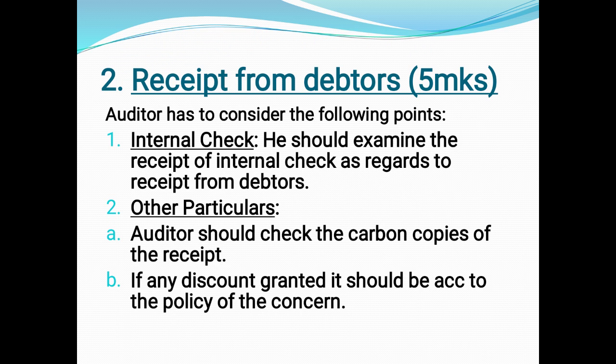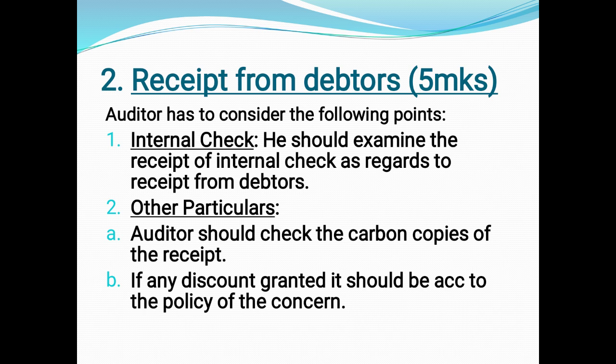Okay, then comes receipt from debtors. This again is really very important. You can expect it for 5 marks or in your 15 marks section as well. As regards receipt from debtors, the auditor should check the following points. Again, the first thing over here is he should check the internal check. He should examine the receipt of internal check. What are the guidelines, what are the policies related to internal check, whether they are right or no with regards to receipt from debtors.